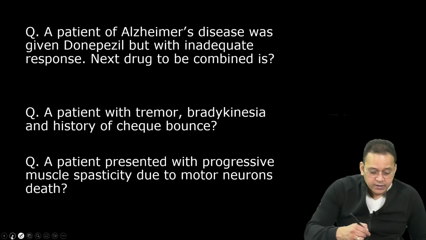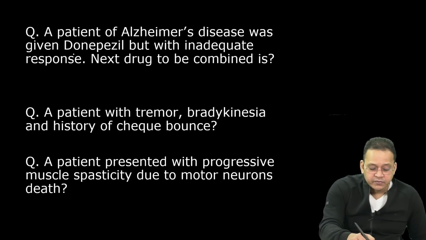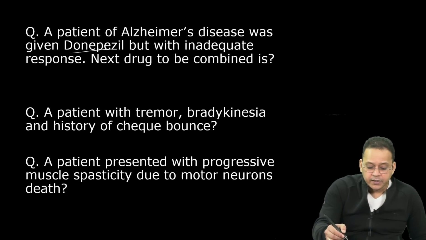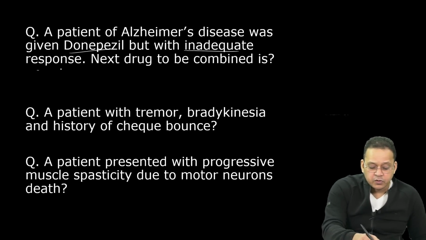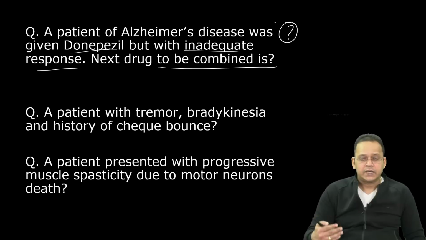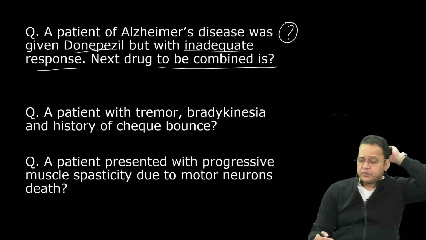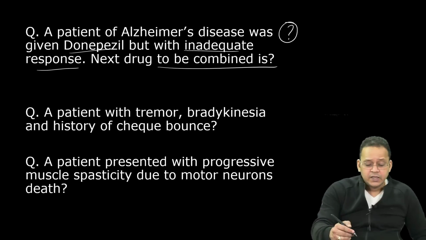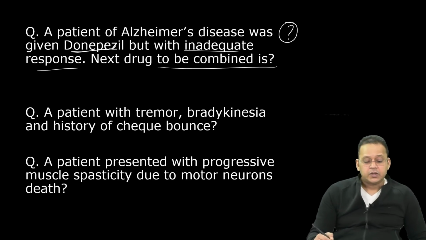Let's move on, guys. A patient of Alzheimer's disease was given donepezil, but with inadequate response. The next drug to be combined is, right? So this is one clinical case. Alzheimer's disease patient, all of you know the drug of choice in Alzheimer's is donepezil. It's a cholinergic drug. The patient is not responding. What is the next drug that should be combined?